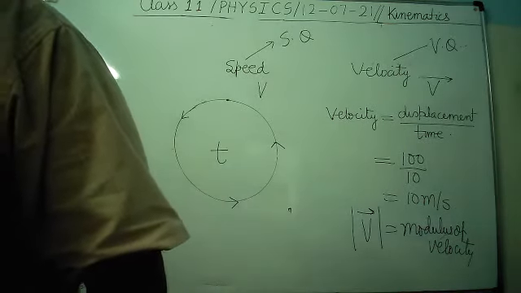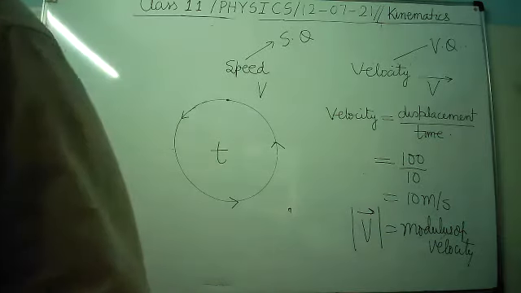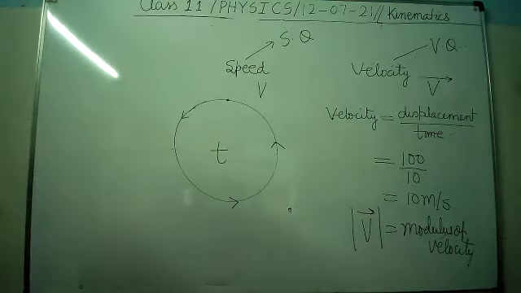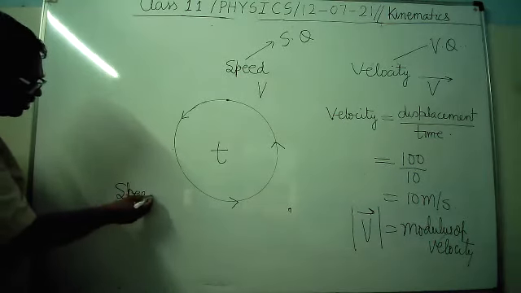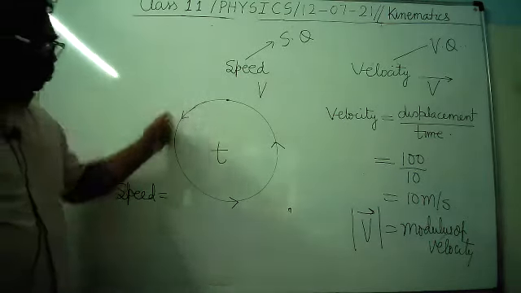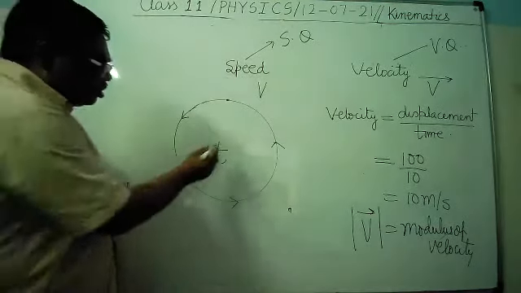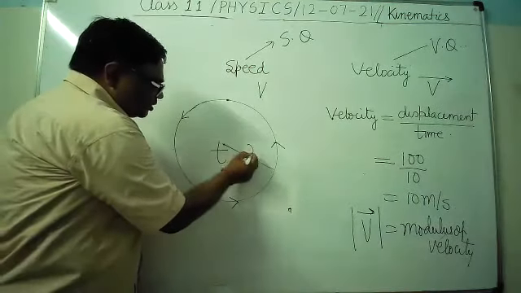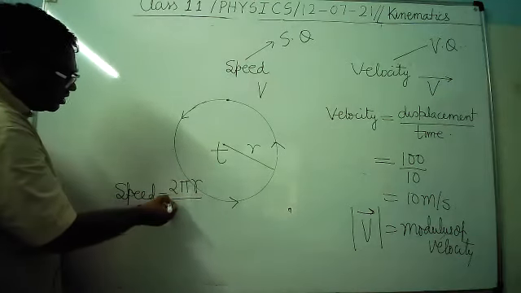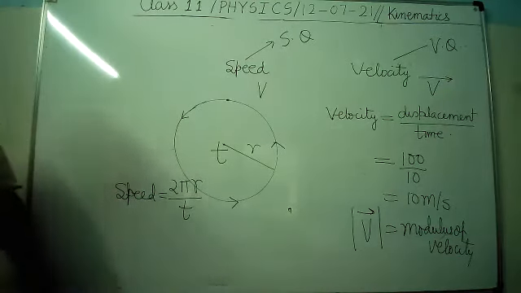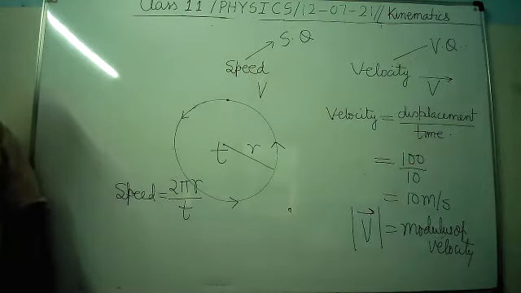Suppose it is completing one circle in the time t. So see here, what is the speed? Distance will be equal to the circumference. Already I have told. Here this is the radius. So circumference is 2 pi r. This is the distance upon time taken is t. So speed will be 2 pi r upon t.